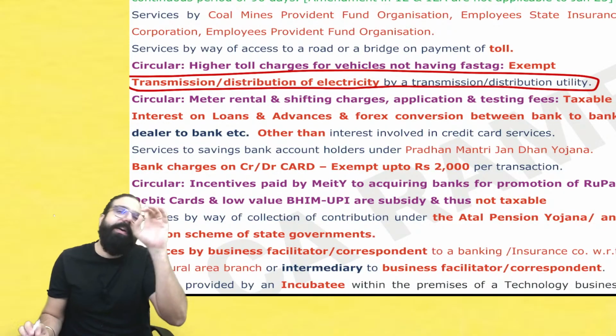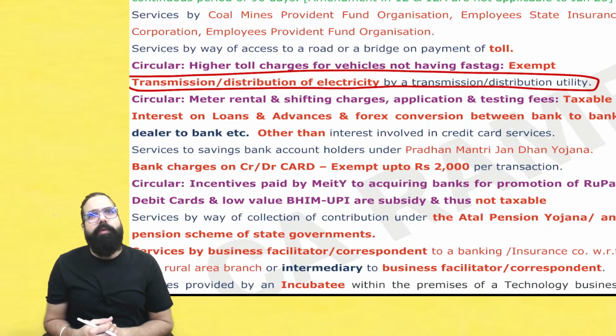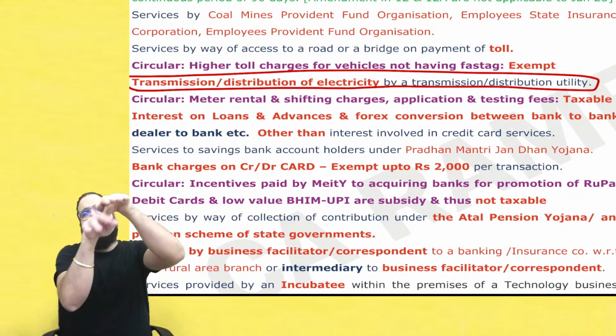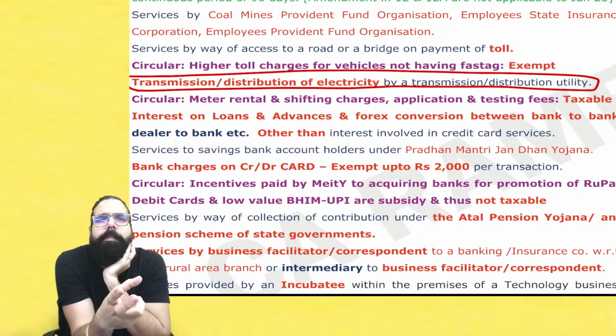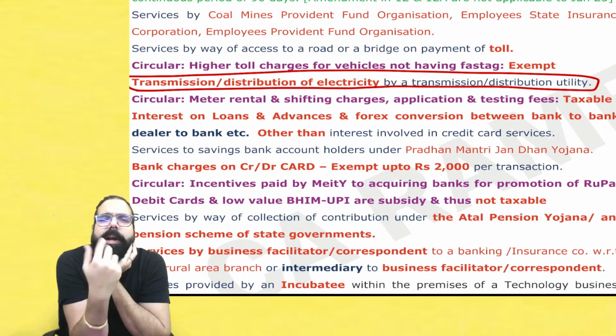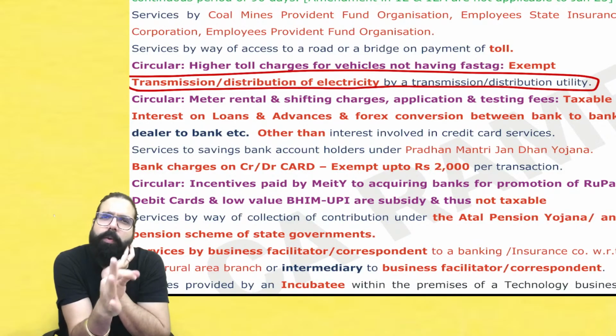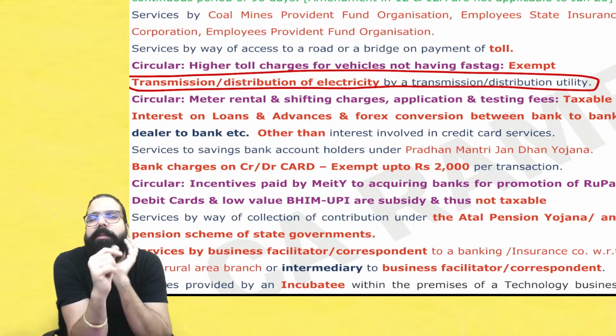But one clarification had come earlier, saying whenever they go ahead and give electricity, there is no GST. But supposing you want meter shifting, you have taken one meter on rent, or you want your meter to be shifted, or you want a duplicate bill, any other service was always taxable. That was told by a circular.